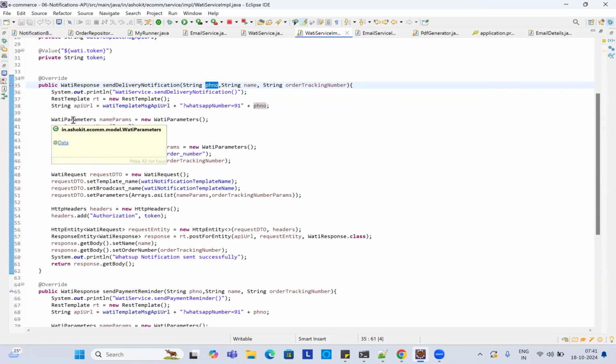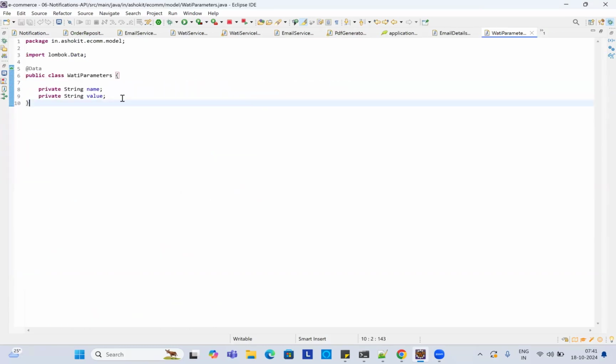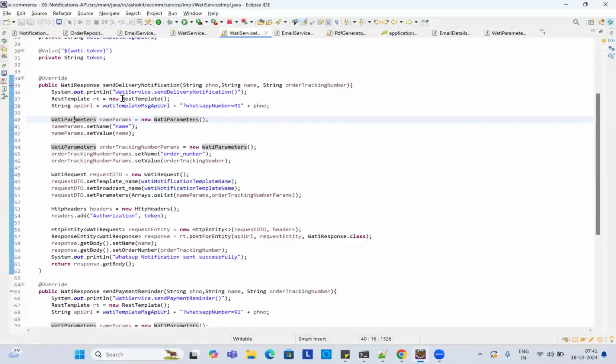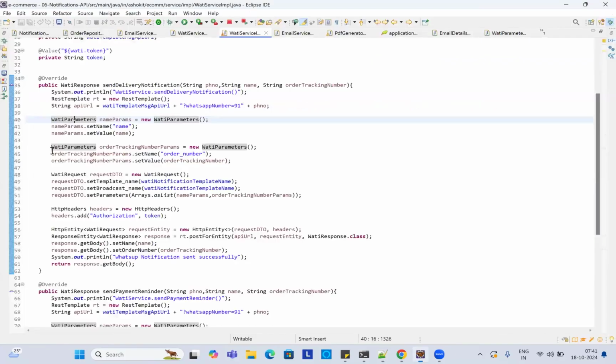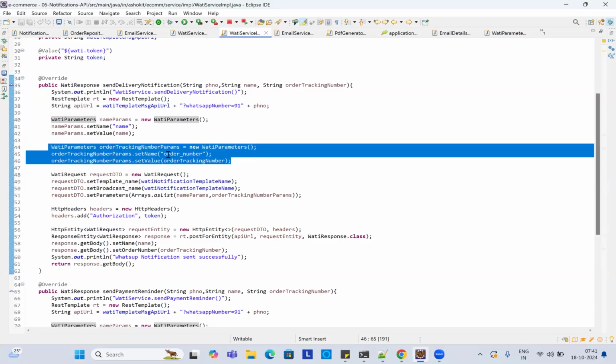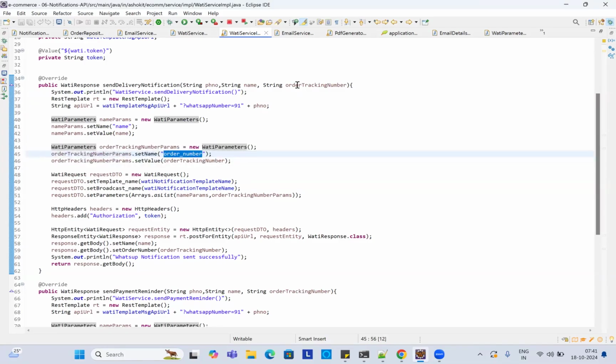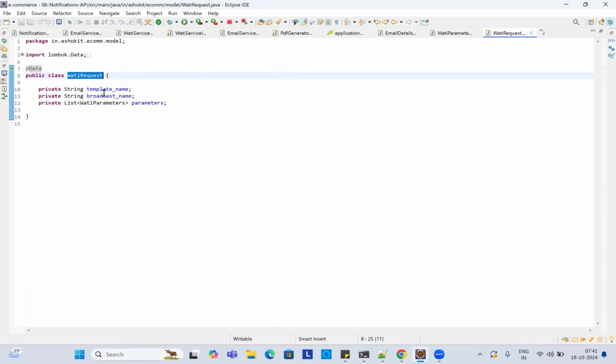Then I prepared the WATI parameters. The WATI parameters contain name and value. In the template, the placeholders will be like this. So this is my first parameter, and this is my second parameter. I'm preparing all the parameters here like this. This is the name parameter, and this is my second parameter, order number. The order number will come from the order ID. Then the WATI request: template name, broadcast name, and parameters.